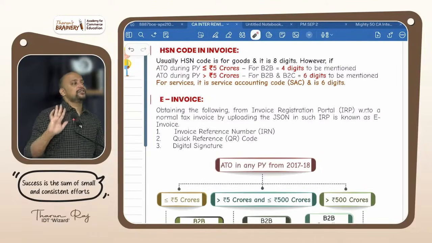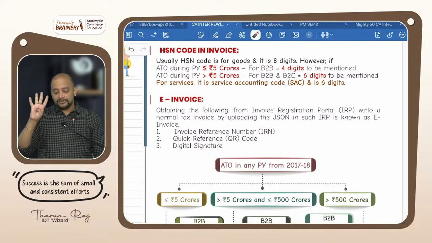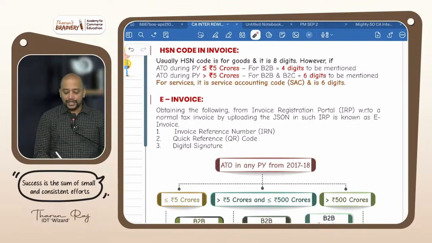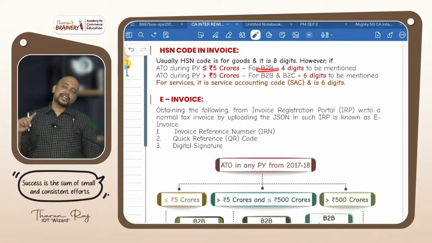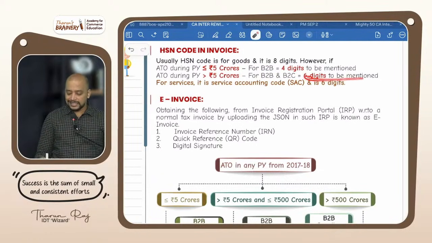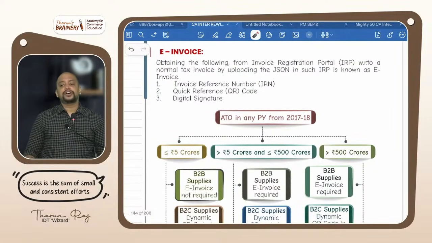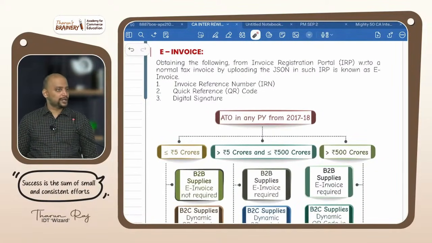If your aggregate turnover during the previous year does not exceed 5 crores, you need to enter how many digits? 4 digits, only for B2B, that is sale to registered person. If your aggregate turnover during the previous year exceeds 5 crores, then you need to enter 6 digits for both B2B and B2C. Then next we have the concept of E-invoice and dynamic QR code.